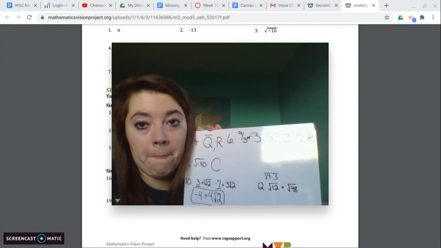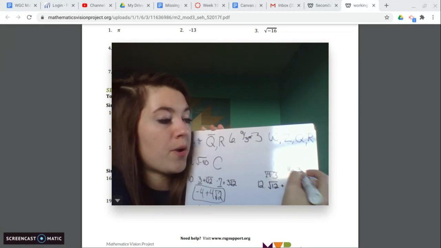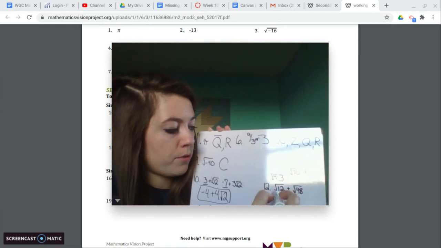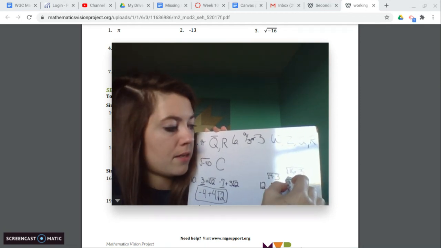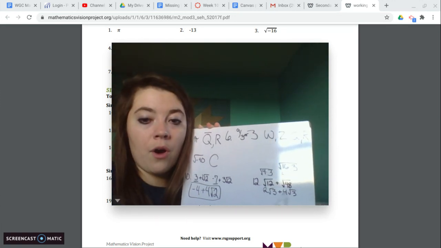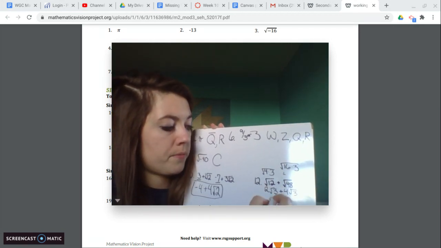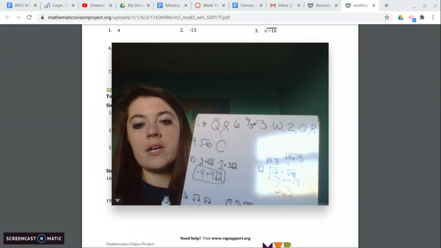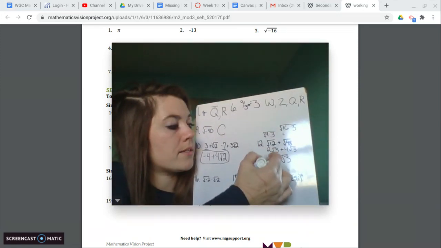Does 9 go in there? Nope. What about 16? Yes, 16 times 3 goes into 48. So square root of 4 is 2, so we end up with 2 root 3 plus square root of 16 is 4 root 3. Now our roots have the same value underneath, so we can add these together. So 2 plus 4 is 6, square root 3. Once again, the square root of 3 is going to stay the same. We can't change that, okay? So this is our answer.